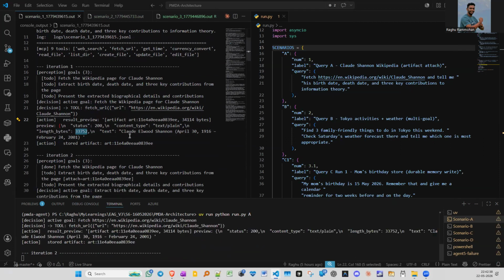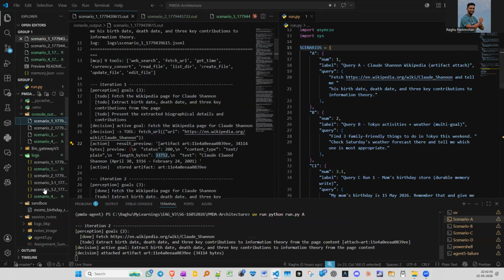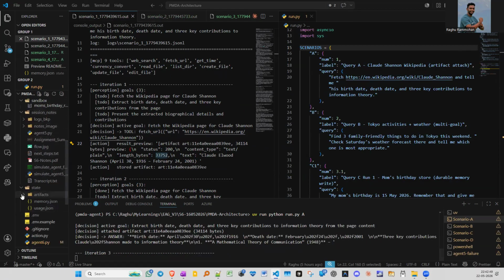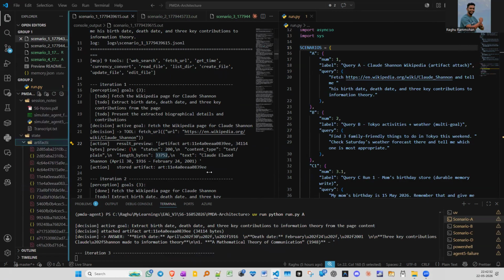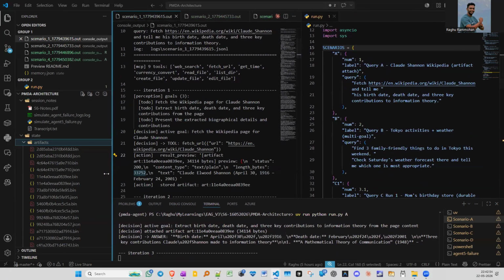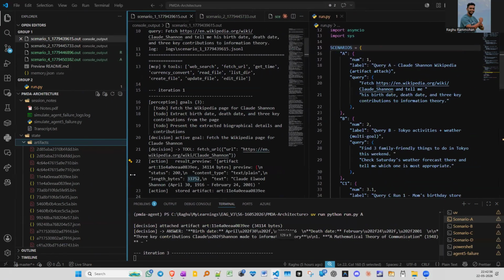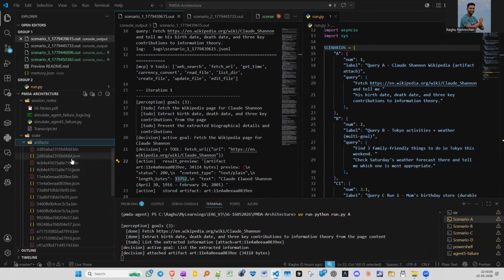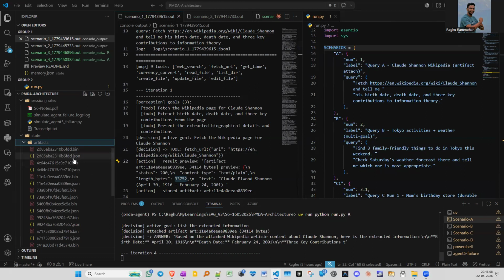So rather than dumping that into the context, action stores it as an artifact. You'll find the artifact here. So these are the artifacts. A content-addressable blob on the disk: if it's below, I think, 4 kilobytes, it stays inline, and if it's above 4 kilobytes, it would store as a binary file, and a reference of that file with a bit of metadata is stored in the JSON.